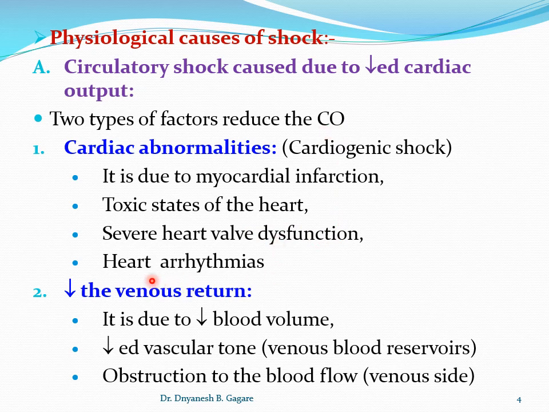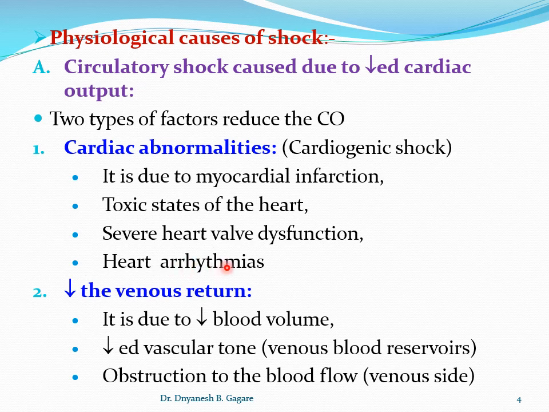Then another cause is heart arrhythmias. You know, arrhythmias mean irregular heartbeat. It may be very fast beating or slow beating. For example, ventricular fibrillation or flutter, atrial flutter, atrial fibrillation, then very high tachycardia.